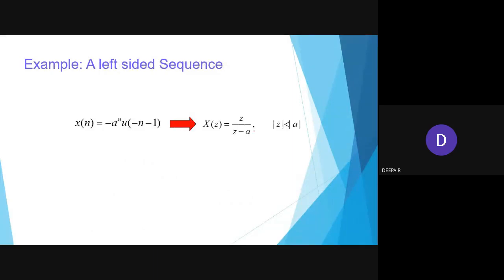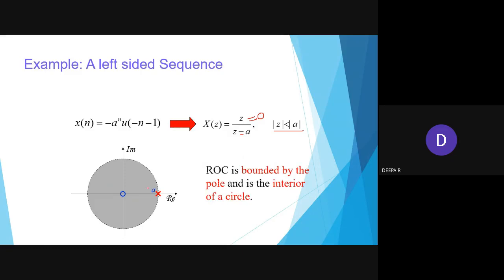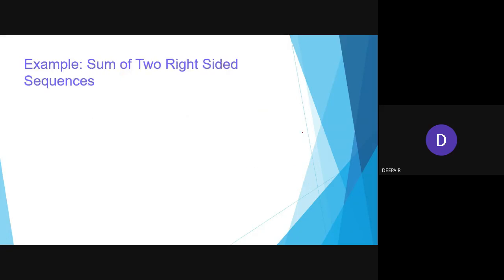For a left-hand side sequence, the same concept z by z minus a, and |z| is less than a. So here we have real and imaginary axes. In zeros, we have zeros, and the pole we have z equal to a. Then the circle is to be drawn with a, and it is shaded inside. It is interior to the circle. Whenever it is a left hand side sequence, it comes interior and the modulus of z value will be less than a.